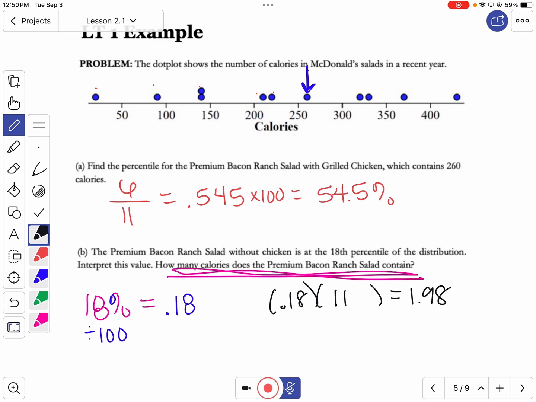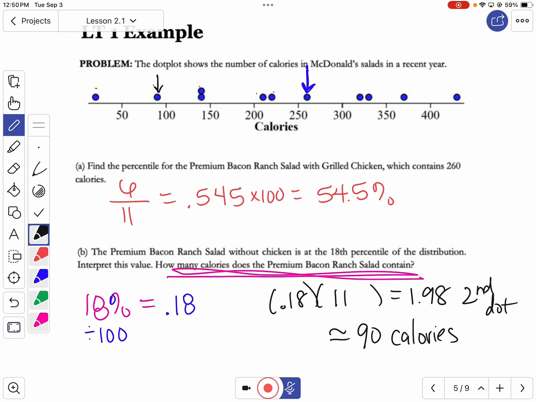1.98, okay? In other words, I need to go to my second dot, and so my second dot's going to fall right here. What might you call that? About 90 calories, yep. So this says we want our second dot, and we call it about 90 calories.